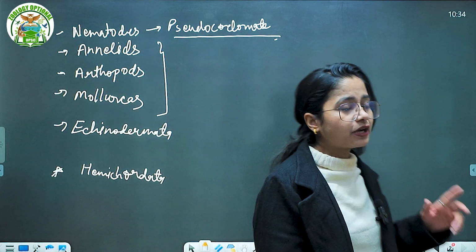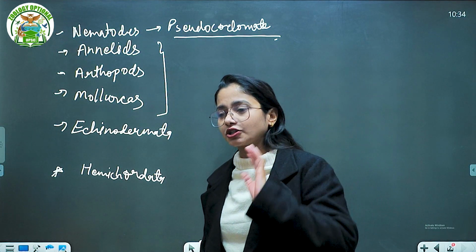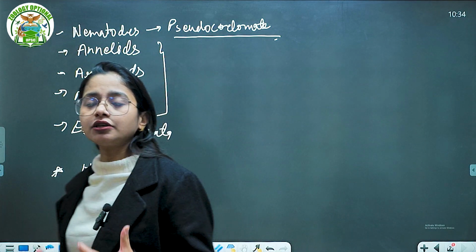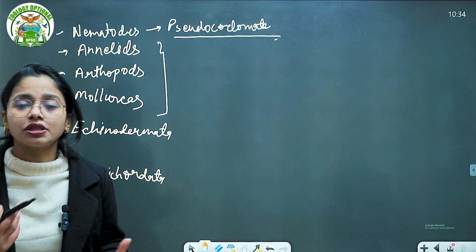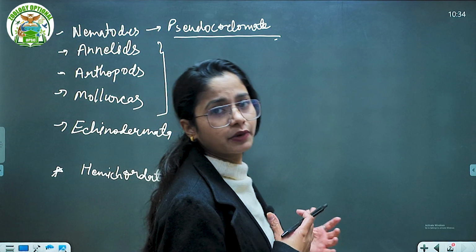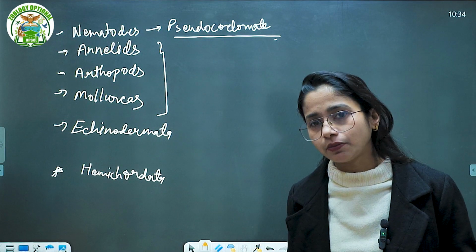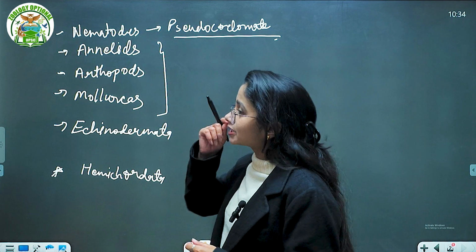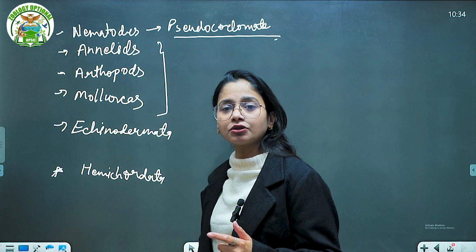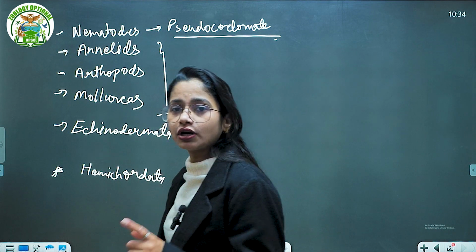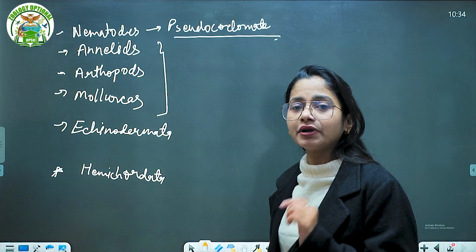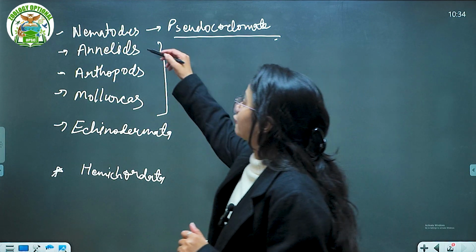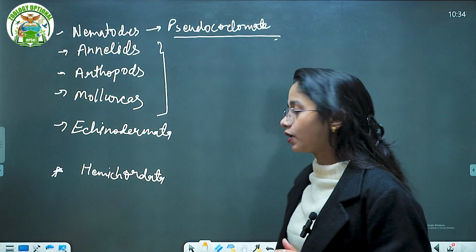The coelom forms from the mesoderm, because the coelom is surrounded by a mesodermal wall. In Aschelminths or nematodes there is a mesoderm, but there is no formation of a true coelom. Remember this point. The true coelom is found from Annelida, Arthropoda and Mollusca.